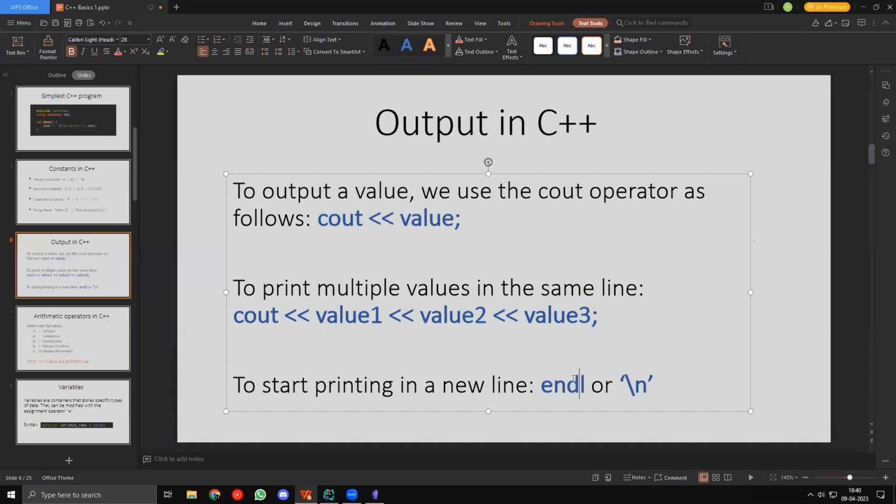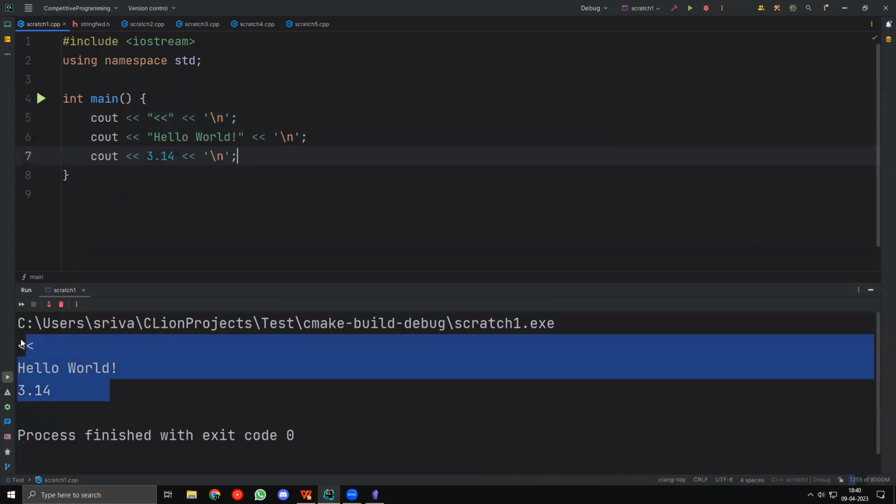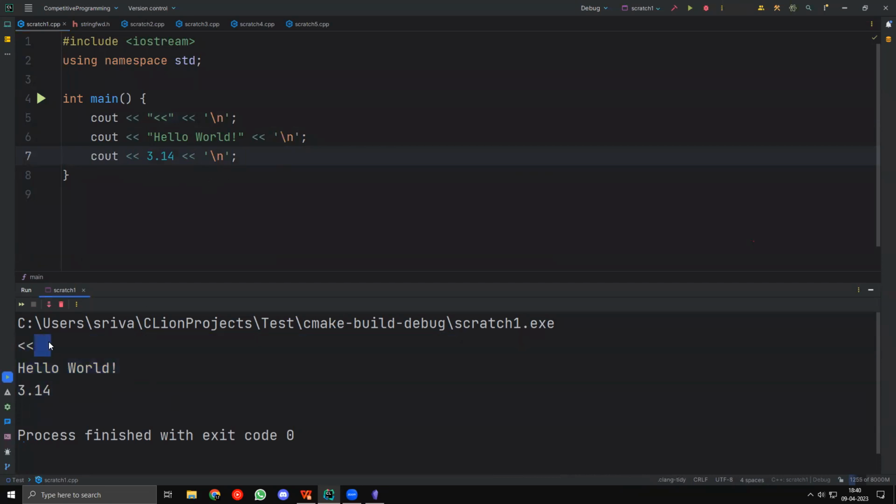Okay, fine. So we do have endl, but actually there's another thing we can use, which is \n. So \n is not like a value like endl. You cannot call it like this. You have to put it in single quotes or double quotes, and then you have to say \n. Something like this will be counted as a new line as well. So if I run this, you can see that this is still in new lines, right? So each of them is in a new line.